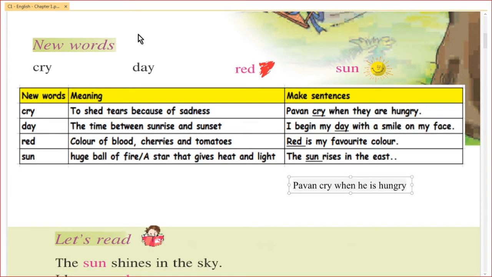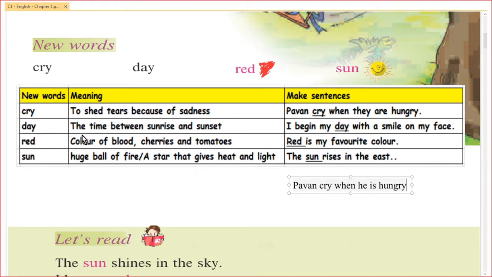Let us see the new words given in this poem. Cry, day, red, and sun. Let us see the meanings and also make sentences for the new words. Cry, to shed tears because of sadness. Pawan cry when he is hungry.